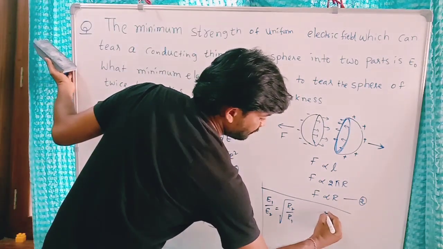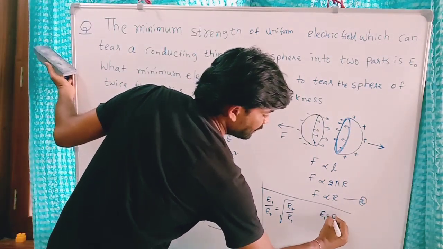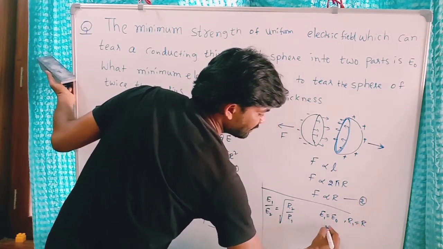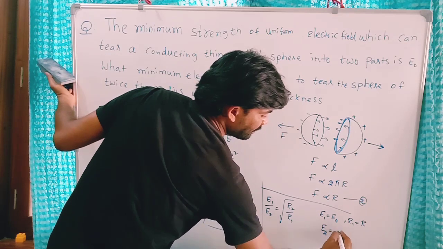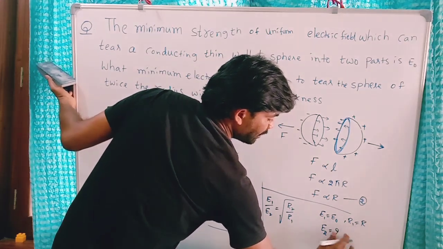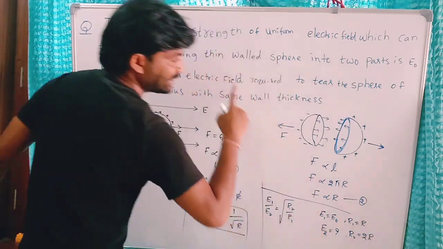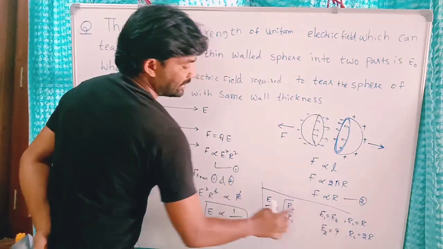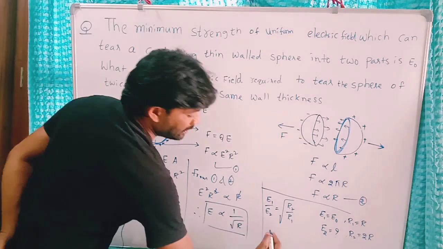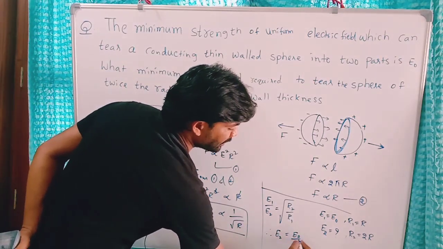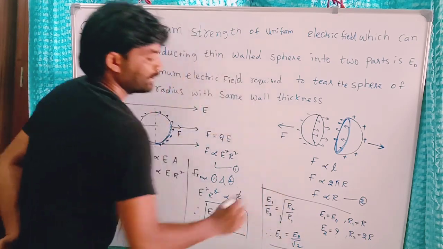Now if the field strength required to break the sphere of radius R is E0, what is the field required to break another sphere with twice the radius? This is our question. Substitute this in this relation, you will definitely get E2 equal to E0 by root 2. That is the answer.